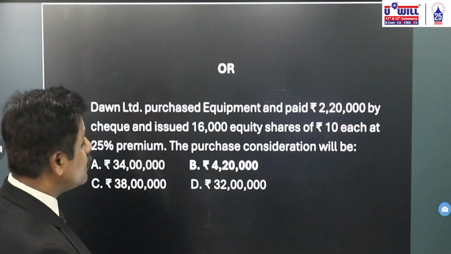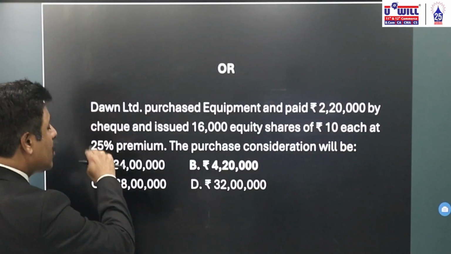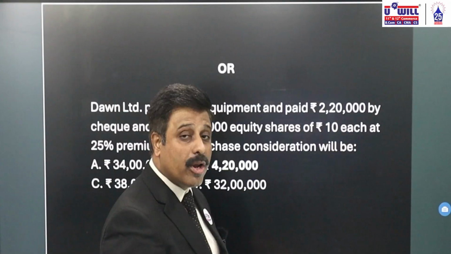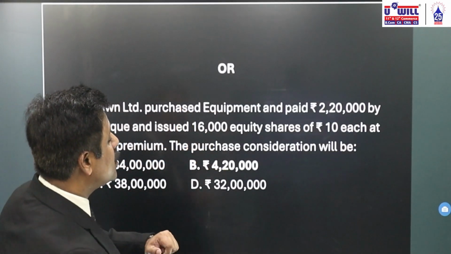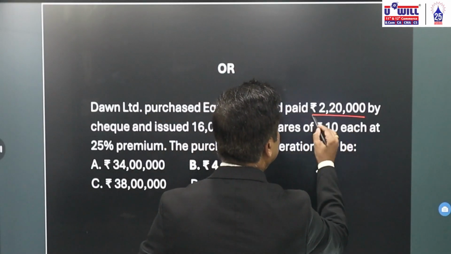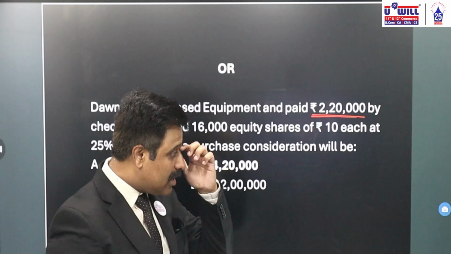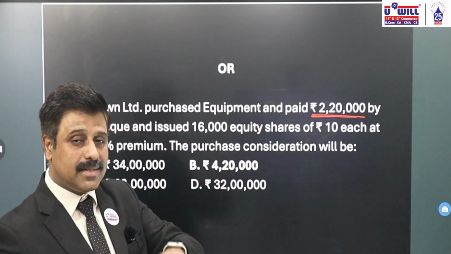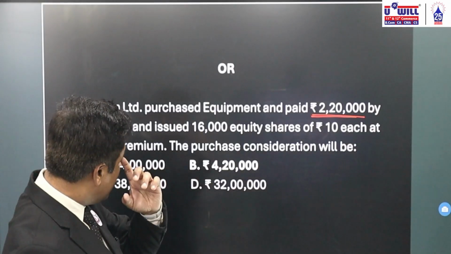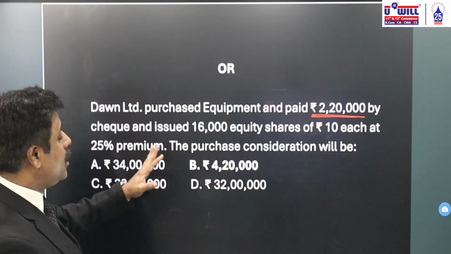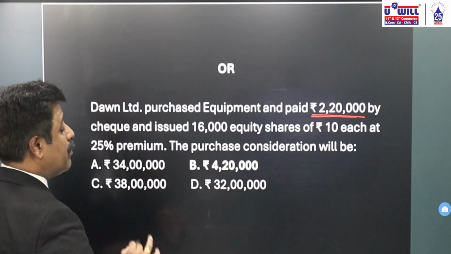Next, in option a question is asked. Dawn Limited, not Don, Dawn. Dawn Limited purchased equipment and paid rupees 2,20,000. One more thing in the MCQs material, if there is any mistake, you make the correction. As far as I remember, it was 22 lakhs in the material issued by us. Make it 2,20,000. Okay, 2,20,000 by check and issued 16,000 equity shares of 10 each at 25% premium.